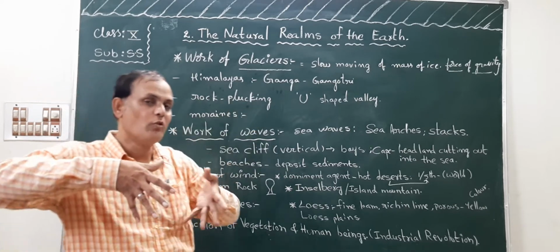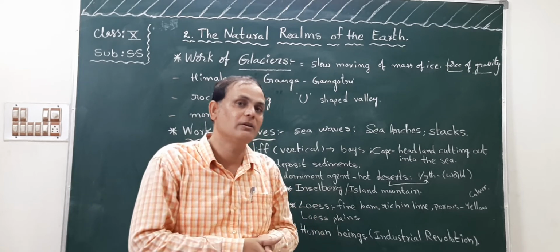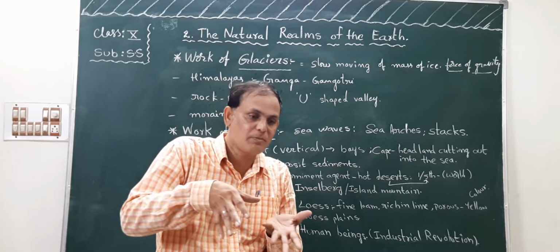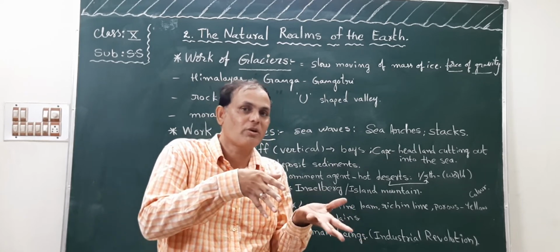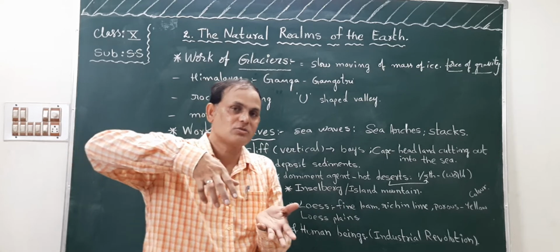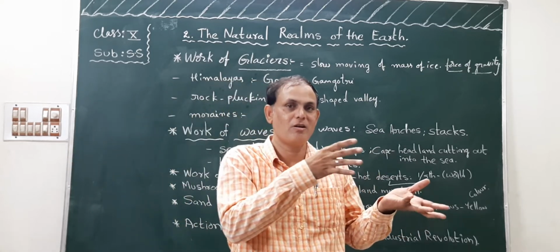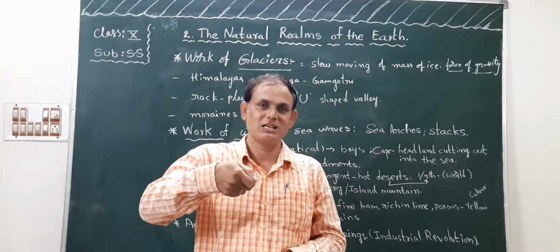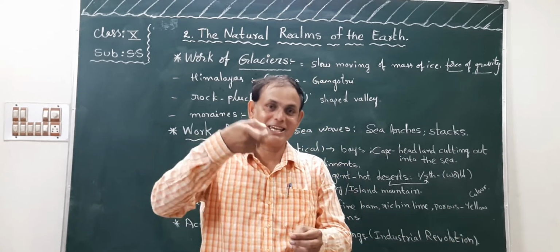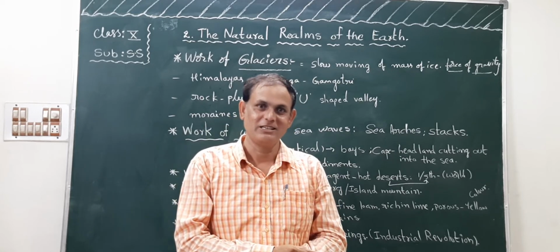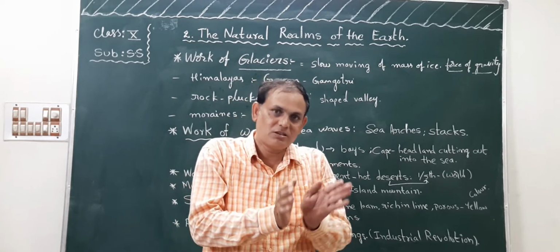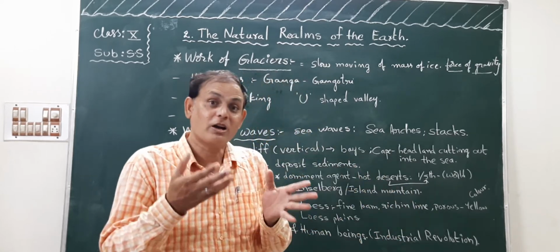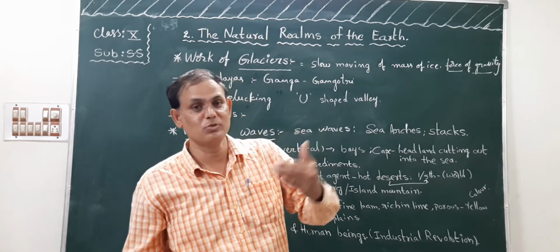Due to the moving of this glacier, what happened? What is the obstacle? For example, when the glacier is coming towards rocks, if the rock is weak, this rock is also plucked away due to the moving of glaciers, children. Plucking means what, children? For example, we are plucking the flowers from the tree. Likewise, this rock is also removed from that place. This is called plucking. It is occurring due to the glaciers moving, children.